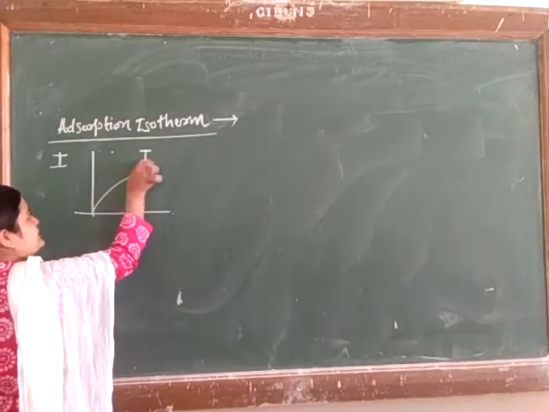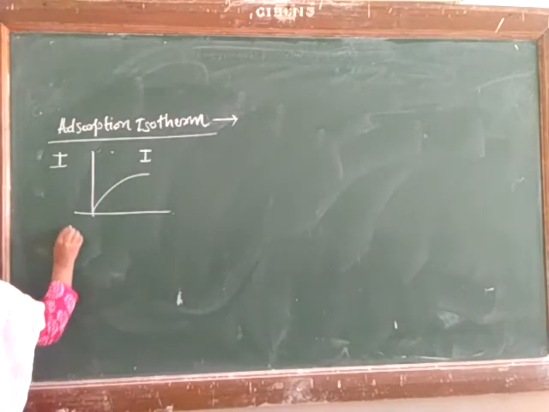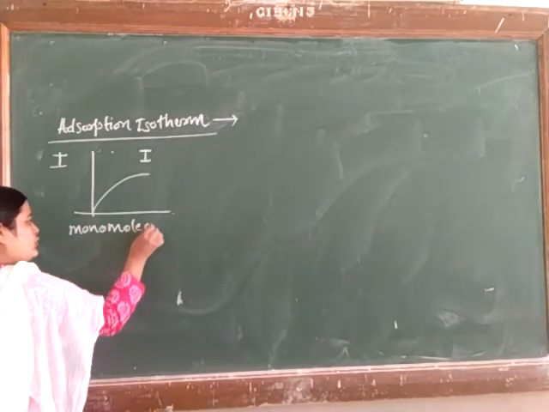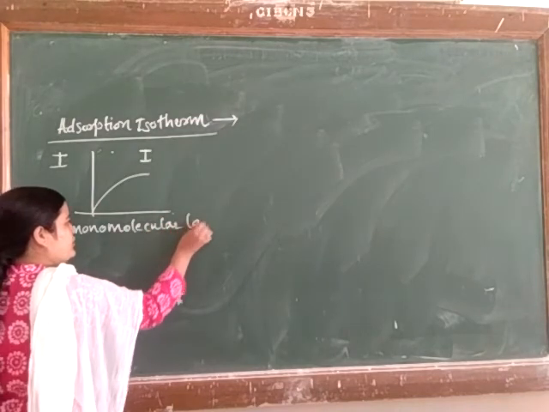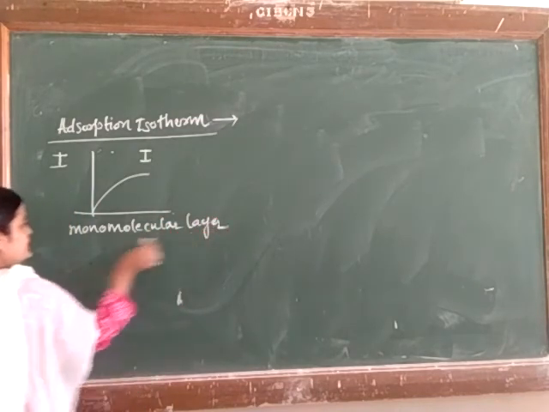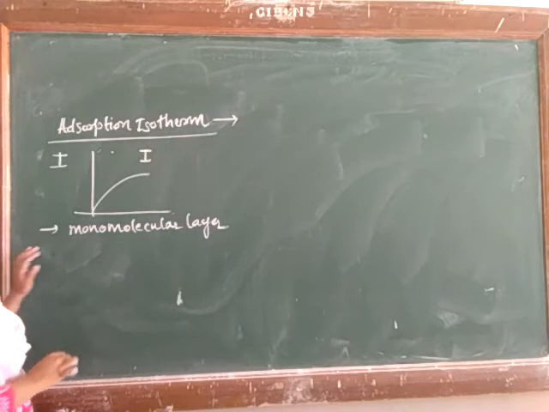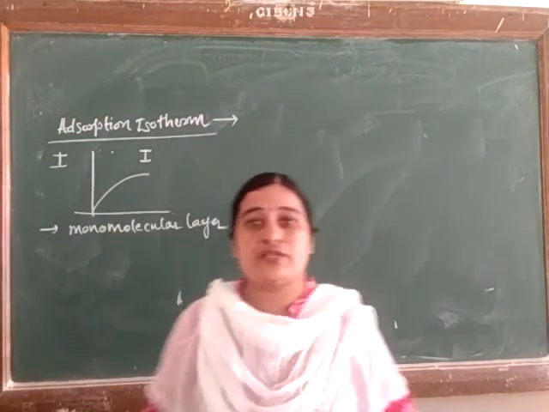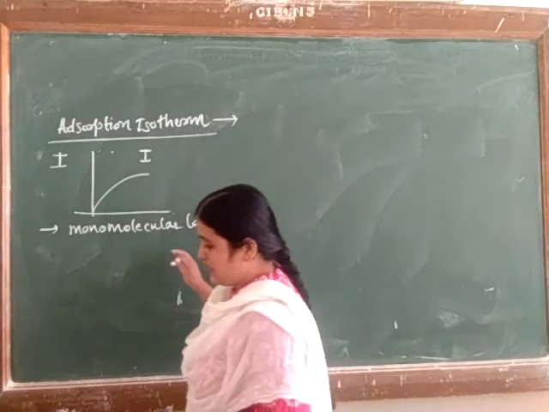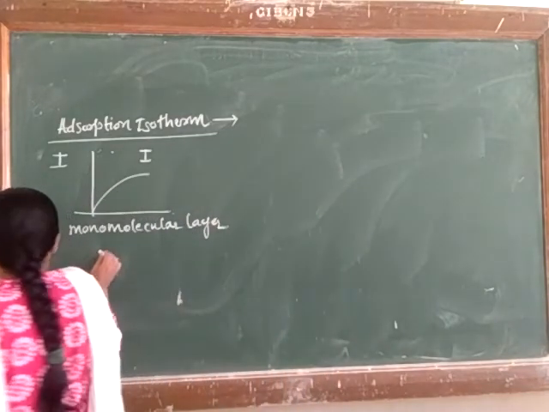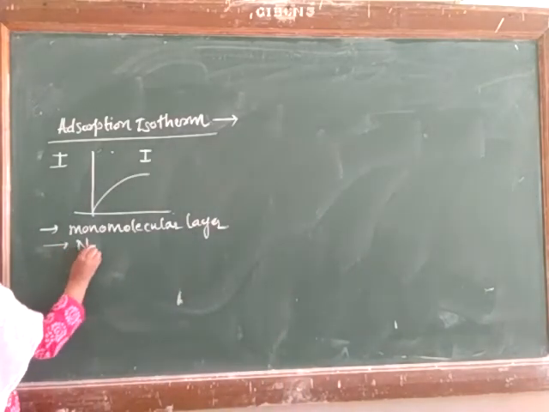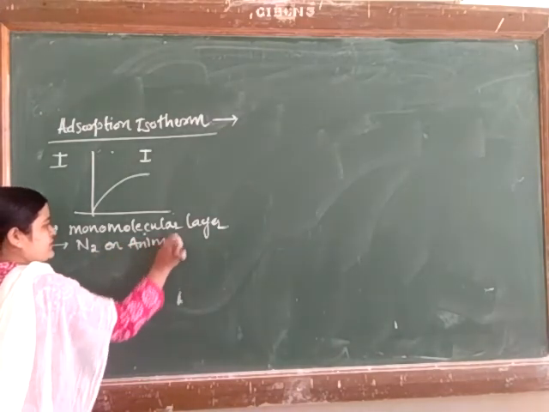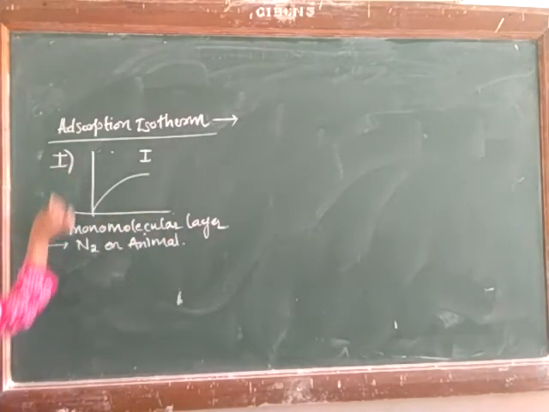This is a very rare type of adsorption isotherm. This is a linear form of adsorption isotherm, and here we can give an example: N2 gas on animal charcoal. This is type 1.